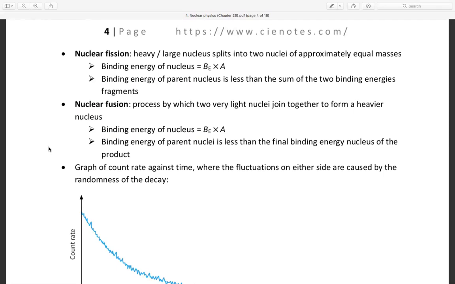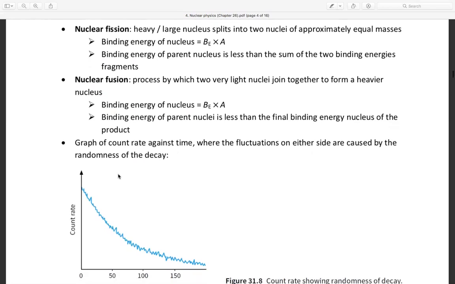Nuclear fusion is the process by which two very light nuclei join together to form a heavier nucleus. The binding energy of a nucleus is the binding energy per nucleon times A, the mass number. The binding energy of the parent nuclei is less than the binding energy of the nucleus of the product. Then the graph of count rate against time, where the fluctuation on either side is caused by the randomness of decay.